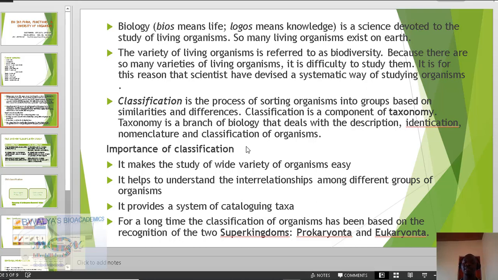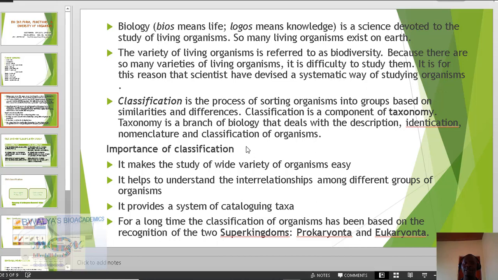All right? And in fact, I should say that classification is an inherent part of humans. We classify things in our everyday life. We have learned to classify people according to their economic status, according to their region, maybe, according to their political beliefs and ideologies. And so classification is something that we do on a daily basis. It's just a process of sorting organisms or species into groups based on their similar features or characteristics.